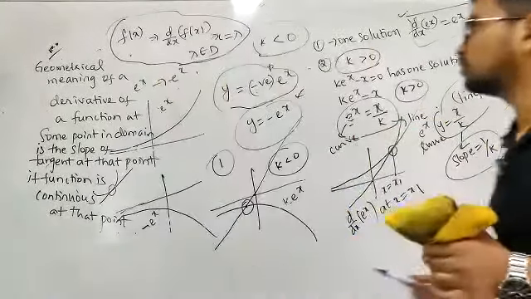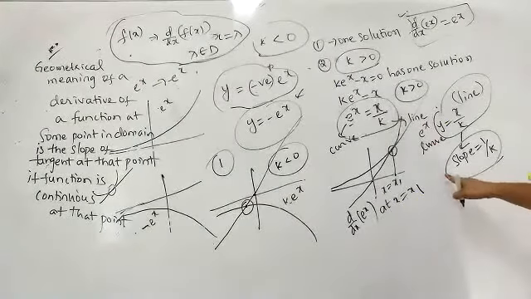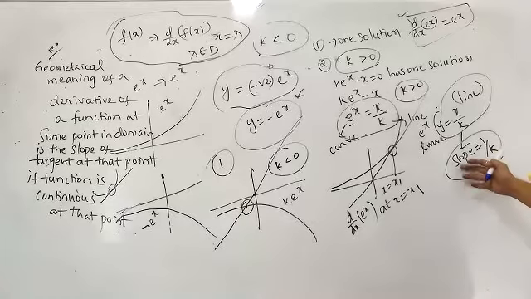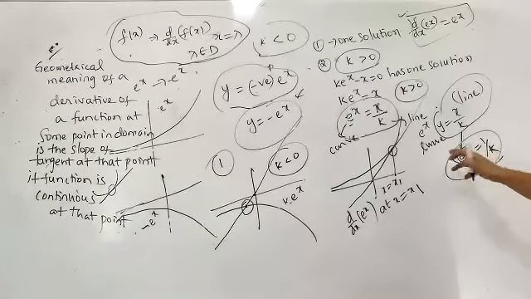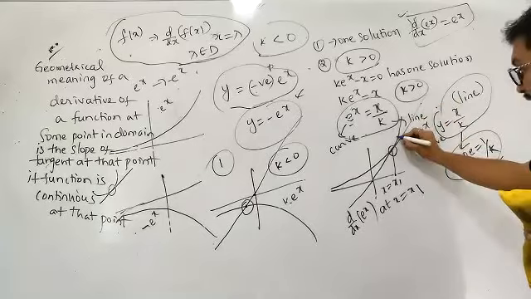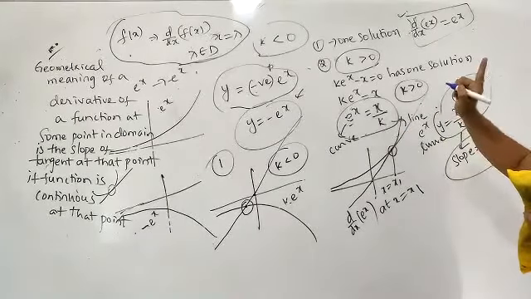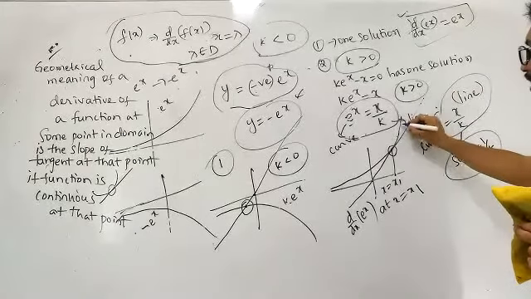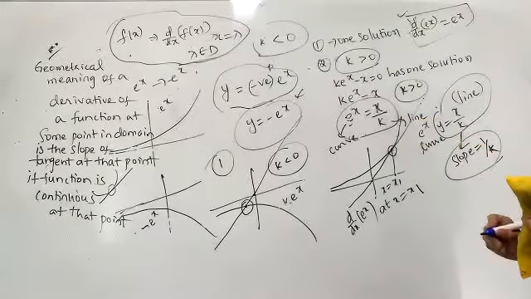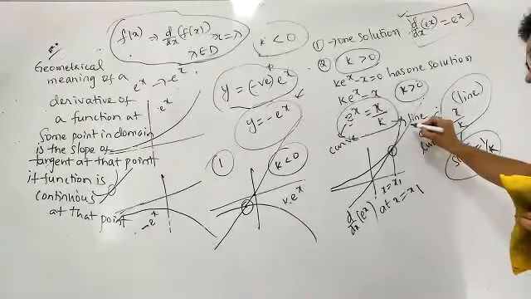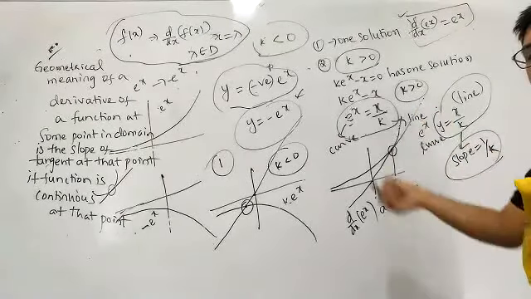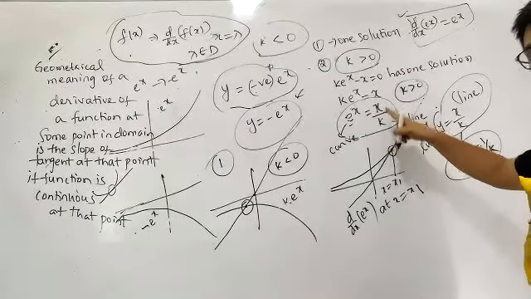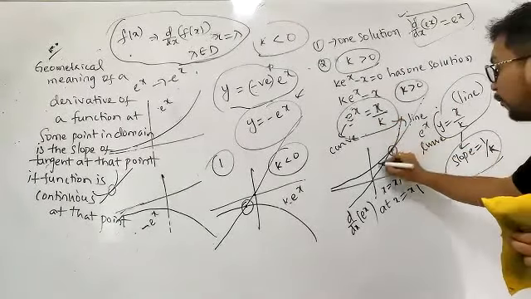Let's look at a simple idea. The slope of the line is 1/k. Now listen very, very carefully: this line is behaving as a tangent to this curve at this point. As this is behaving as a tangent to the curve at this point, now at the point x is equal to x1,